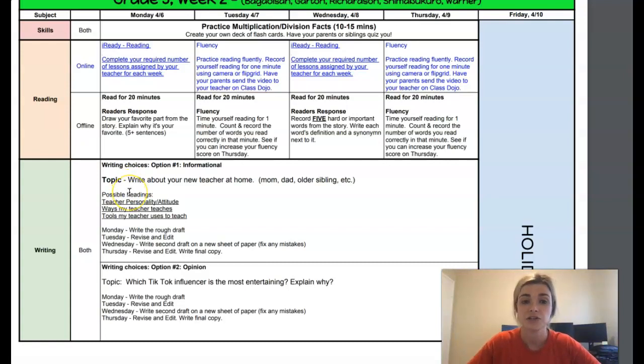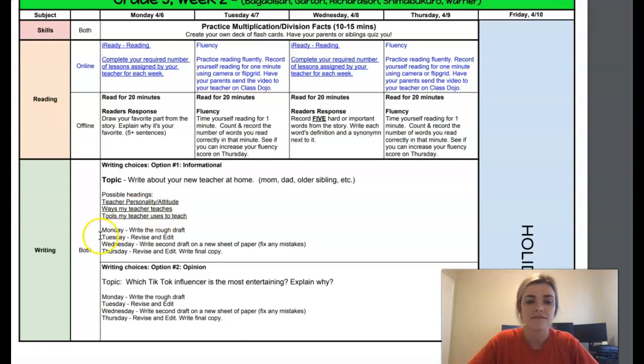And then your headings could be your teacher personality, their attitude. Are they happy? Do they get frustrated with you? The ways your parents teach you, or my teacher teaches me. So does mom write out your schedule and a checklist for the day? And then tools my teacher uses to teach. So I know a lot of you guys are writing flashcards and you're using the internet. So both of those would be tools that your teacher uses to teach you. So your new teacher at home right now is either your mom, your dad, your older sibling, whoever is helping you get your stuff done for the week.